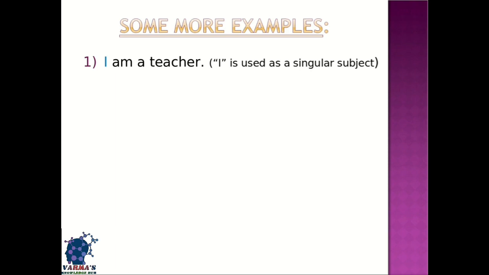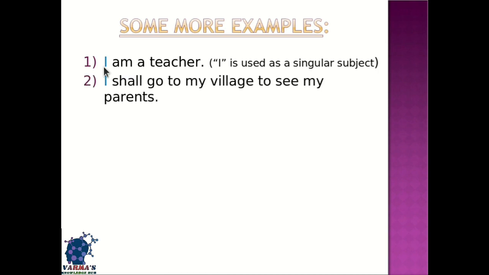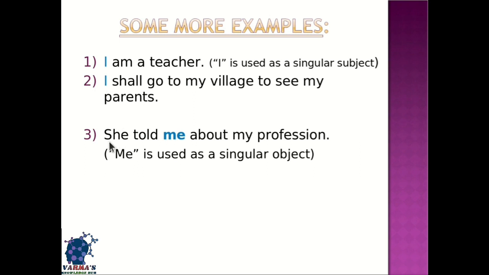I am a teacher. Here I is used as a singular subject. I shall go to my village to see my parents. That means again I is singular and it is used as the subject. If we go to this sentence, she told me about my profession. Me is used as a singular object. She told me. That means the verb told is there, and here the receiver is me and the doer is she. That is why me is used in place of I.